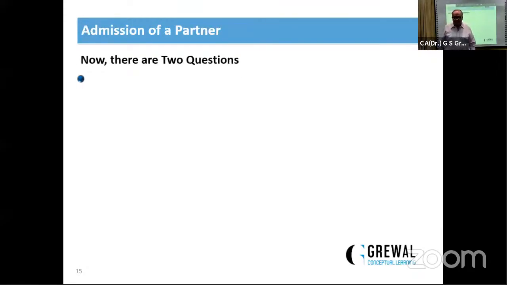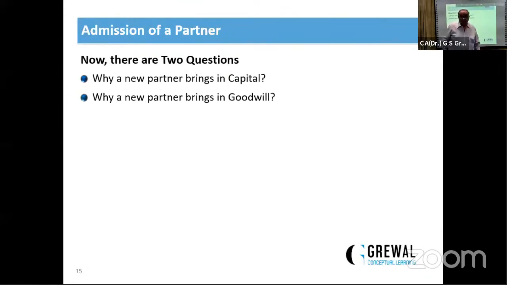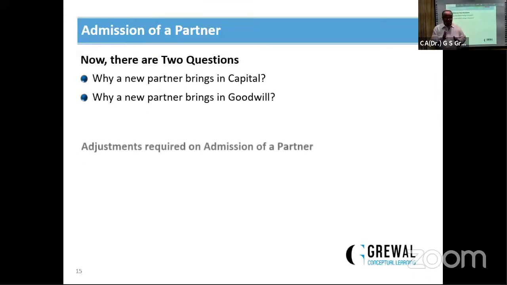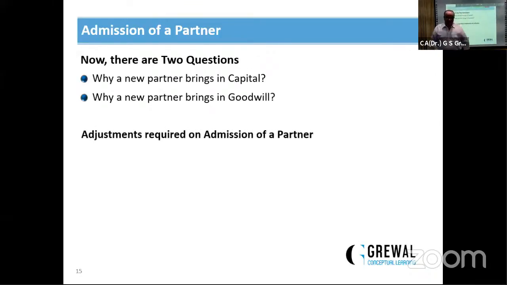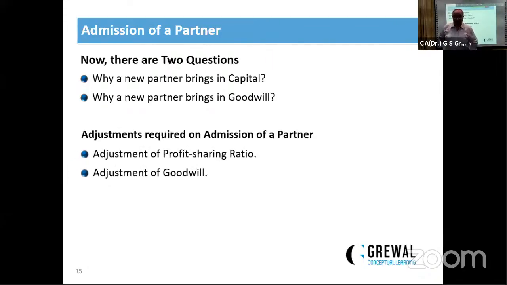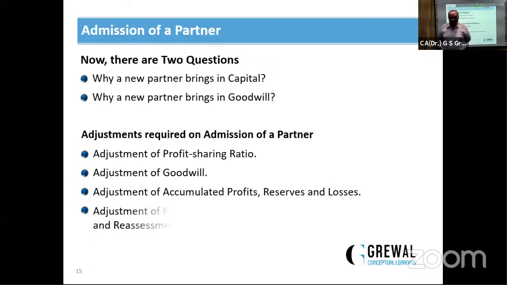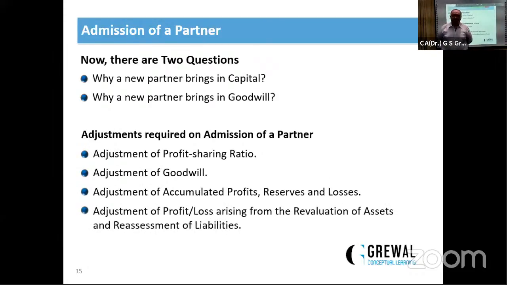अब admission of a partner में मैंने इसका भी आंसर आपको दे दिया. Now there are 2 questions. Why does a new partner bring in capital? आपके adjustment में बड़ा clear है. For acquiring share in the assets. Why does a new partner bring in goodwill? तो goodwill भी आपके सामने आ गई. For taking share in the future profit. Adjustment यहाँ profit sharing ratio की है.